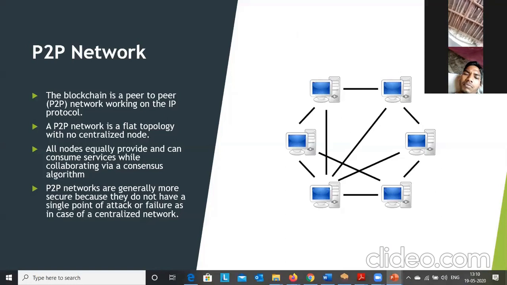Okay, so now we have to understand that the blockchain network is known as a P2P network. Here you can see the structure of a P2P network. The blockchain is a peer-to-peer network working on the internet IP protocol. A P2P network is a flat topology, so there is no centralized node. Here all the nodes equally provide and can consume the services, which provides security in P2P networks.